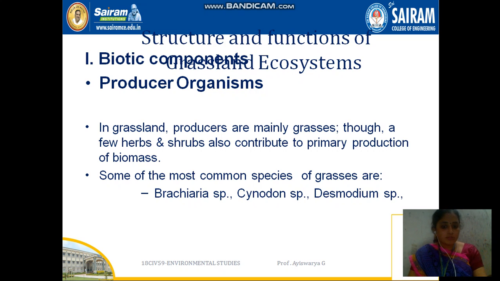So we already knew that biotic components means which produce food, right, and even the consumers also come under this category. Now we are just going to see the grassland ecosystem: what are the biotic components and what are the abiotic components. In the grassland ecosystem, herbs and shrubs come under the primary production of biomass. And the most common species, like Cynodon, we have given as some examples.